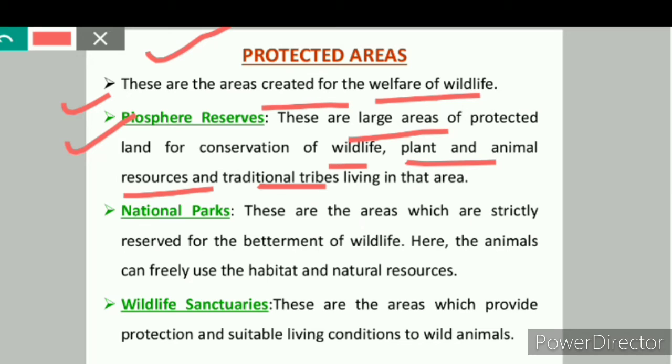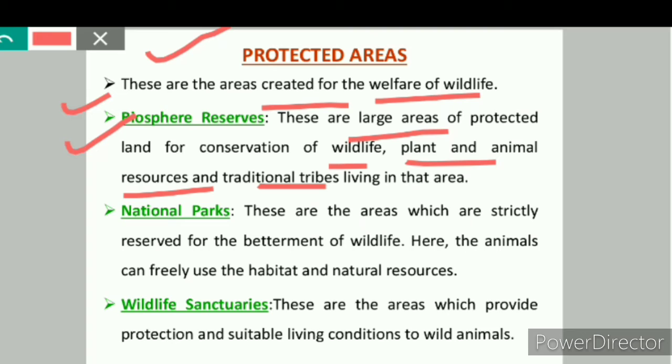Biosphere reserves are the areas which help to maintain the biodiversity and culture of that area. A biosphere reserve is very big area wise, and a biosphere reserve may also contain other protected areas in it.